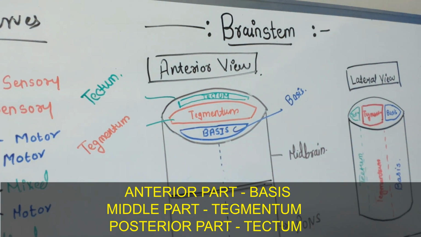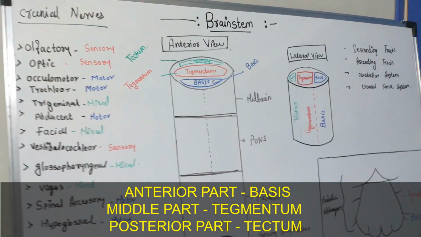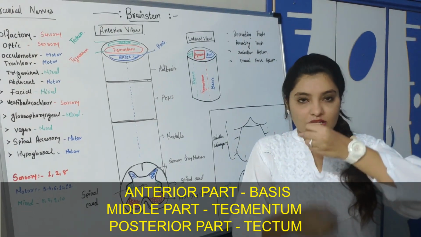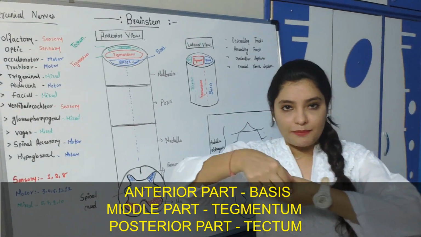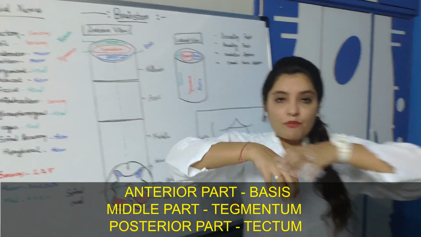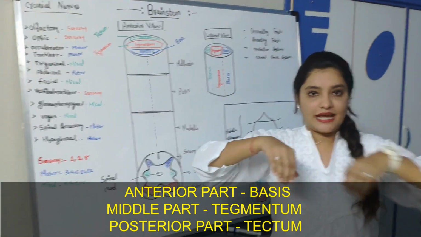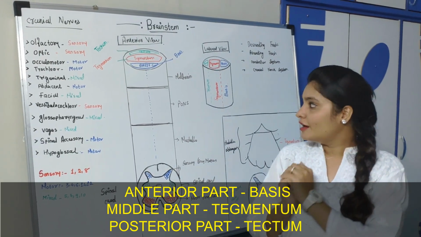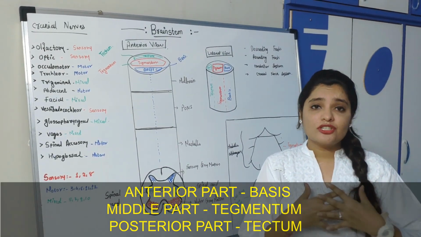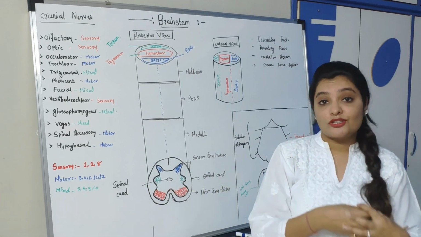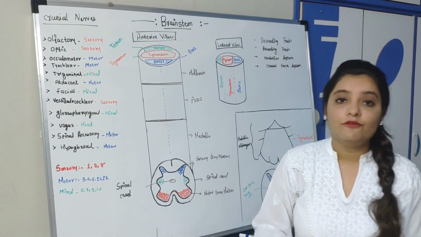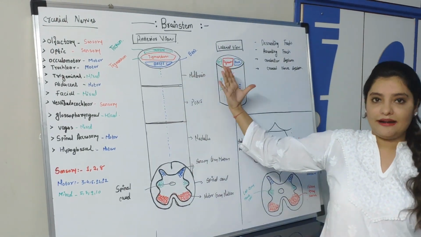So the whole brainstem is divided into three parts. Suppose this is the whole brainstem. The most anterior part is called the basis, the middle portion is called the tegmentum, and the most posterior part is called the tectum. Now we are going to see which structures are situated in the basis, which in the tegmentum and the tectum. Before going into that, I would like to show you this image in a lateral view.